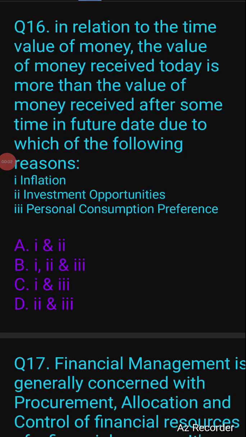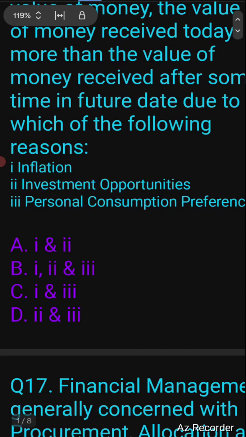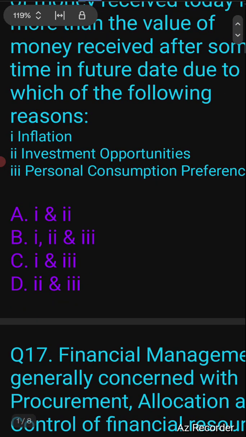So let's go through question number 16 to question number 20. Question number 16 says, in relation to time value of money, the value of money received today is more than the value of money received after some time in a future date, due to which of the following reasons? Options are inflation, investment opportunities, or personal consumption preference. So the answer will be all three. That will be the answer.